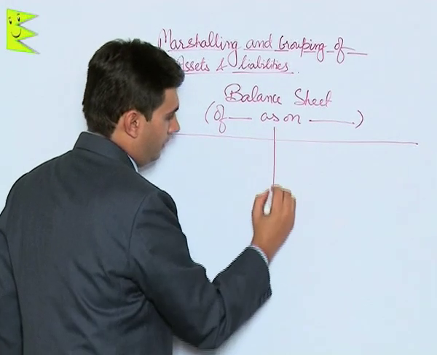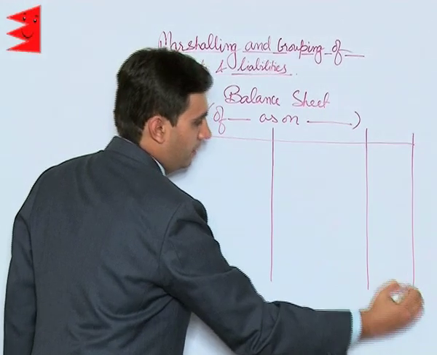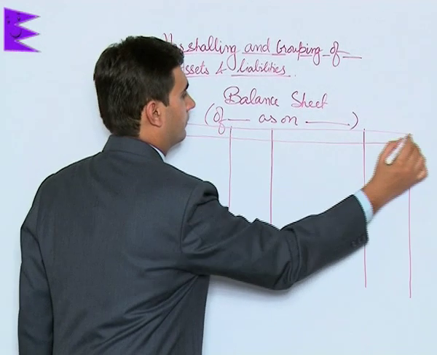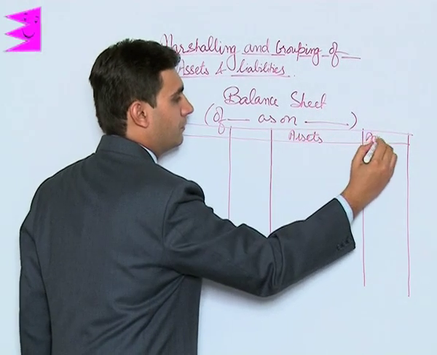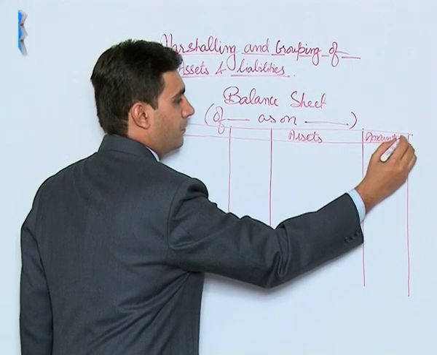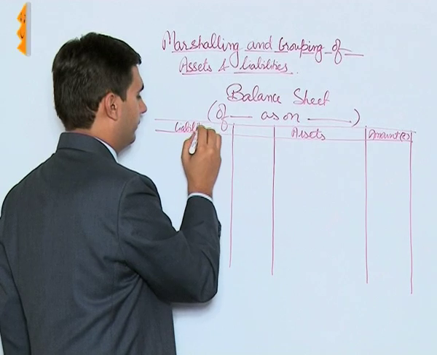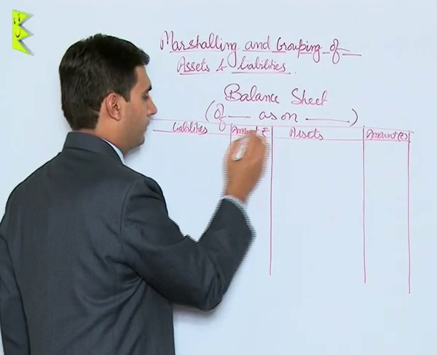Then we will have assets and liabilities. These are assets here, amount. Here are liabilities, amount.